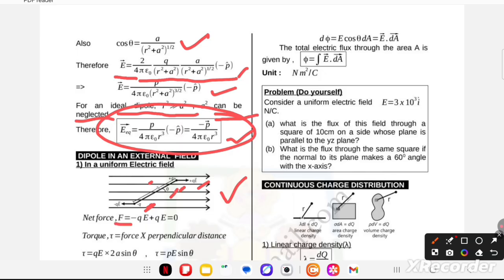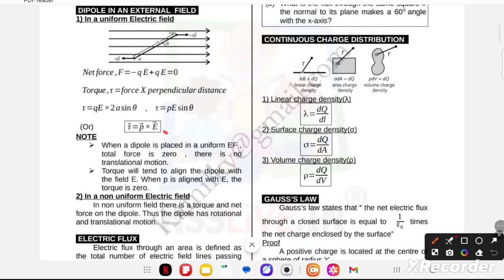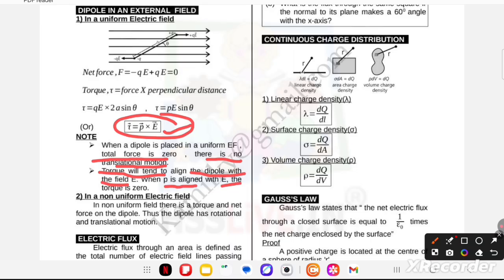Now the net force F is equal to minus qE plus qE, therefore the net force is 0. Torque is equal to force into perpendicular distance, so torque is equal to qE times 2a sin theta, therefore tau is equal to pE sin theta. In vector form, tau is equal to p cross E. This is the result for a dipole in a uniform external electric field. Note: when a dipole is placed in a uniform electric field, the total force is 0, so there is no translational motion. Torque will try to align the dipole with the field E. When p is aligned with E, the torque will be 0.